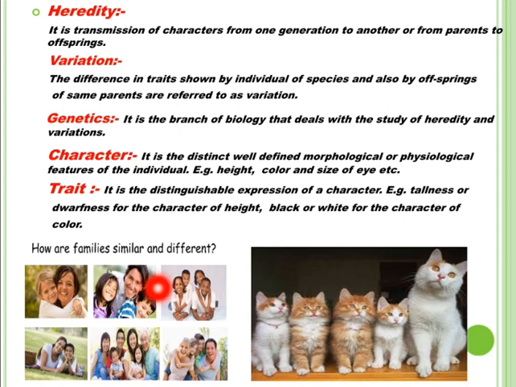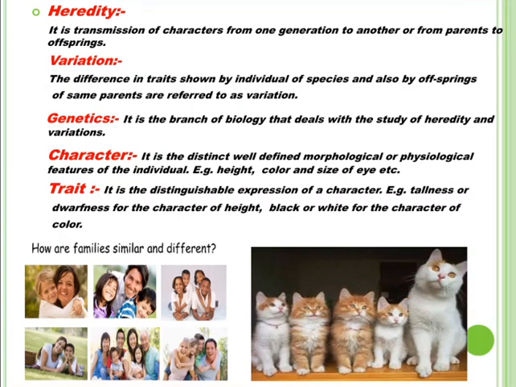This passing on the characteristics from parents to offsprings or from one generation to next generation is called heredity or inheritance. The differences in the characters which make them different from each other are called variations. Such variations are also seen in animals, in plants.